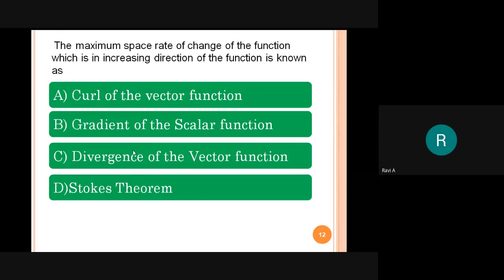What's the answer? The answer is, Bharat says, the divergence of the vector.